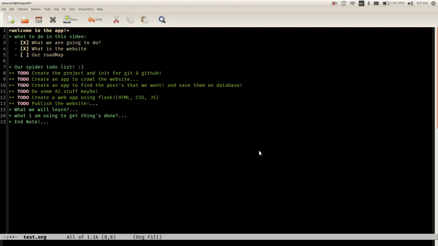In the second part, we're gonna create the first app that crawls the website. We're gonna provide it with a URL or maybe a file containing a list of URLs, and then it's gonna crawl those web pages.